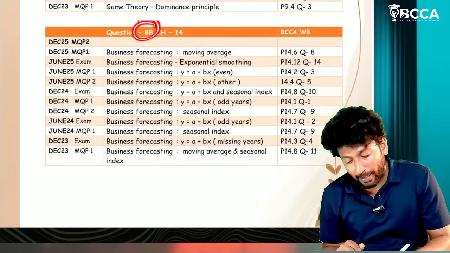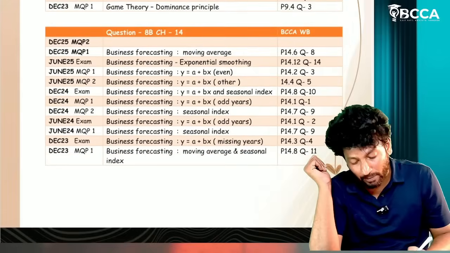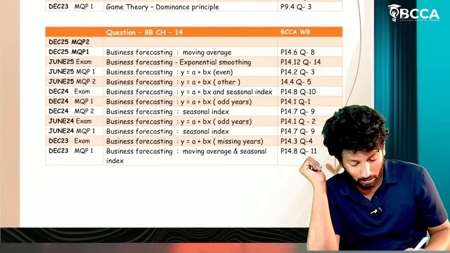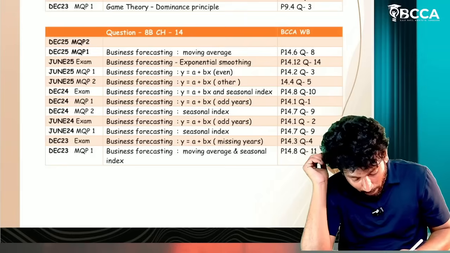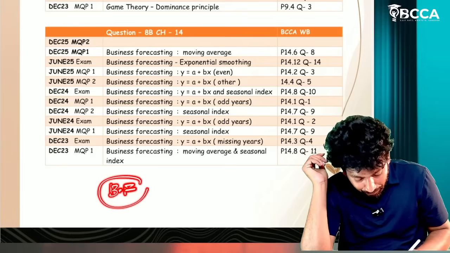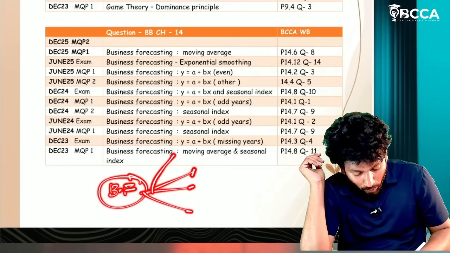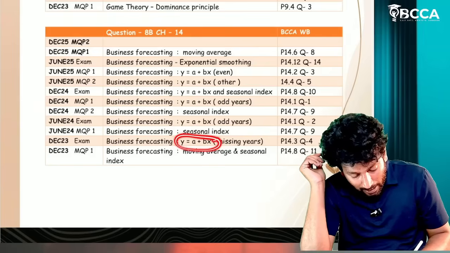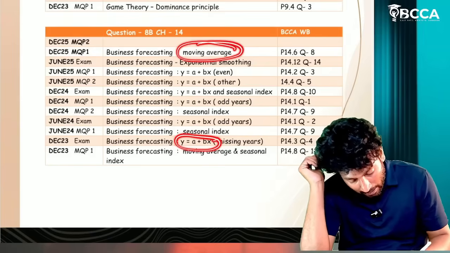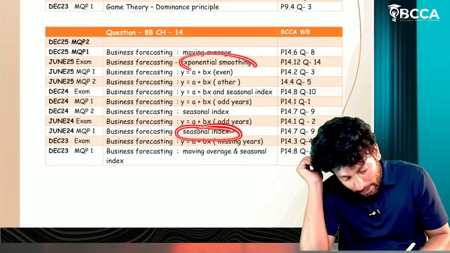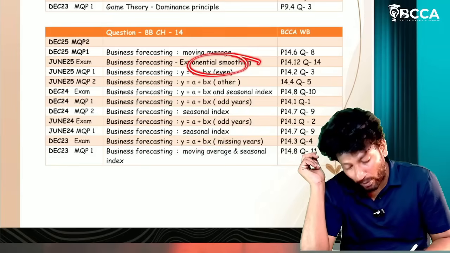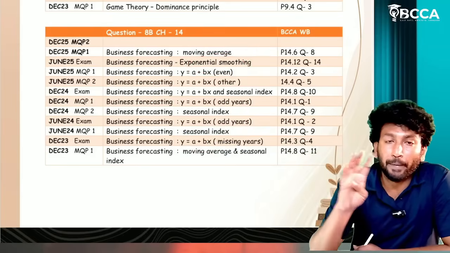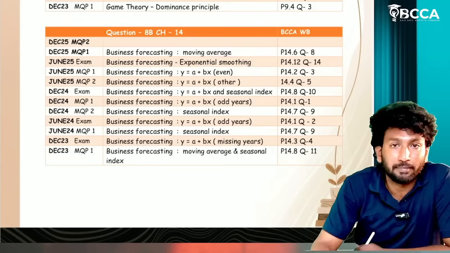Next one, 8B, a very short question from business forecasting. Reference also I have given. For business forecasting, 4 models only are there: regression analysis, moving average and the seasonal index, and exponential smoothing. In last June attempt itself they have asked exponential smoothing question only. Prepare those four models.